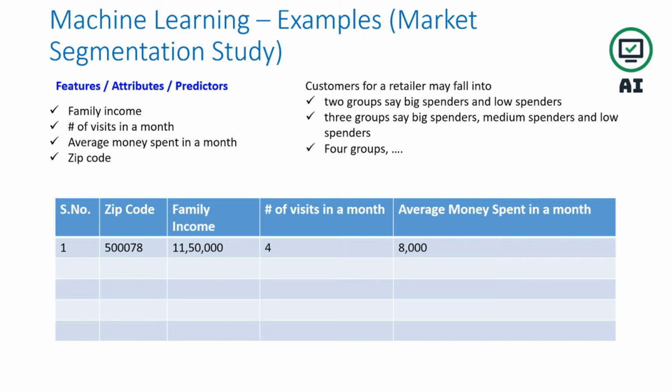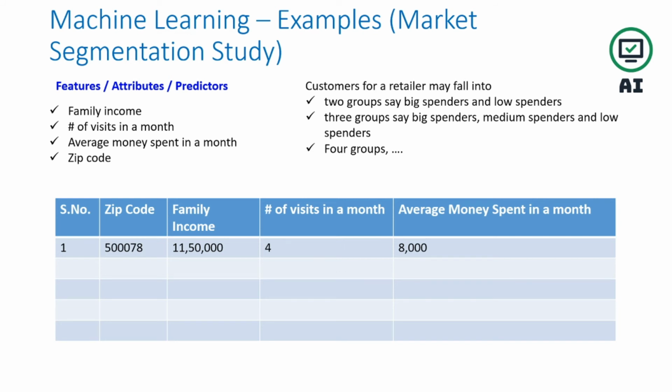Here you have to group similar kinds of data in one bucket and another kind of data in a different bucket. So no target is there. You have to put them in one bucket, big spender, a second bucket, low spender, or a third bucket, medium spender. And here you can see the attributes, features or predictors we have used: family income, number of visits in a month, average money spent in a month, and zip code. This kind of task can also be performed.